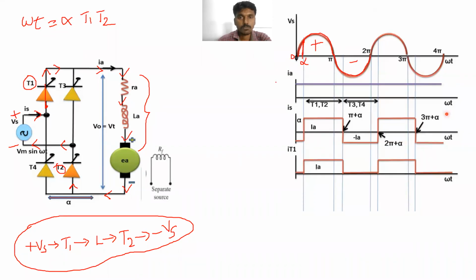Okay, so this T1, T2 will be triggered from alpha to pi. T1 and T2 will be turned on from alpha to pi. Is it clear? So when the current is flowing through the load circuit during this period, alpha to pi, the voltage will be present. Clear?